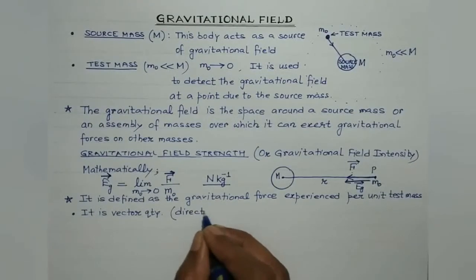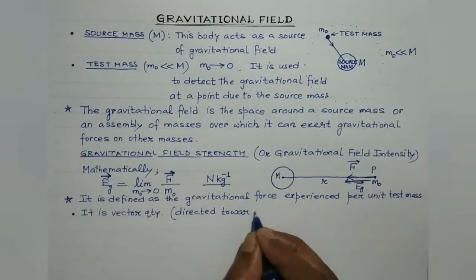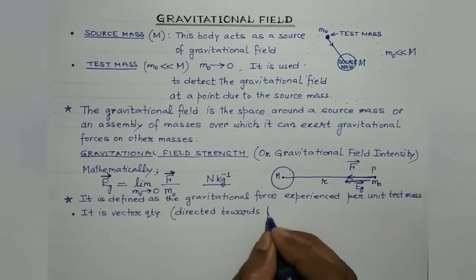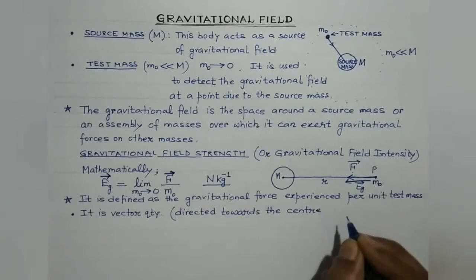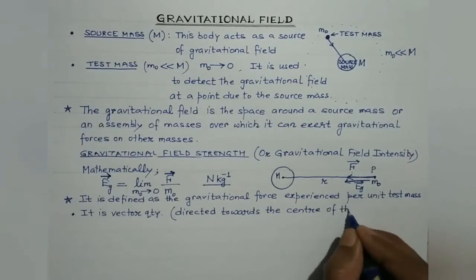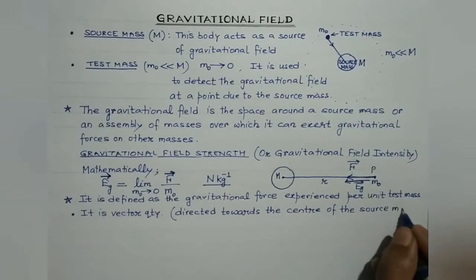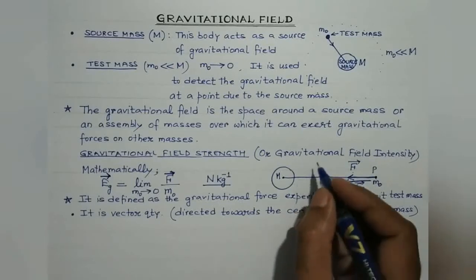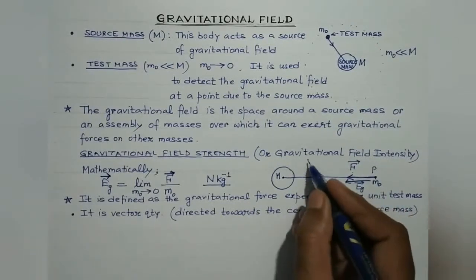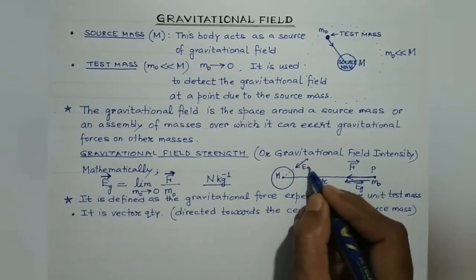So it is directed towards the center of the source mass. If the observation point is somewhere over here, then at this point the gravitational field would have been along this direction, right?